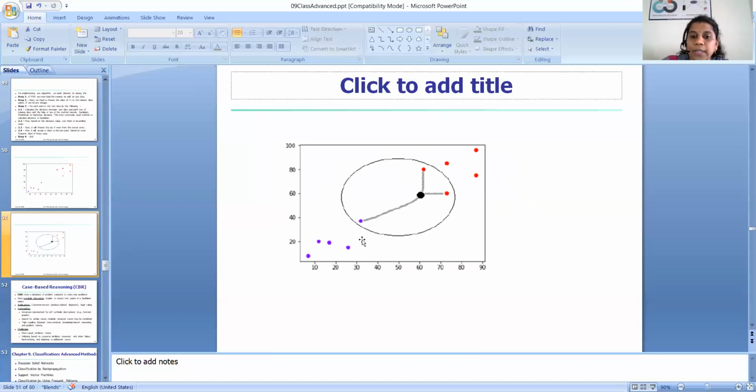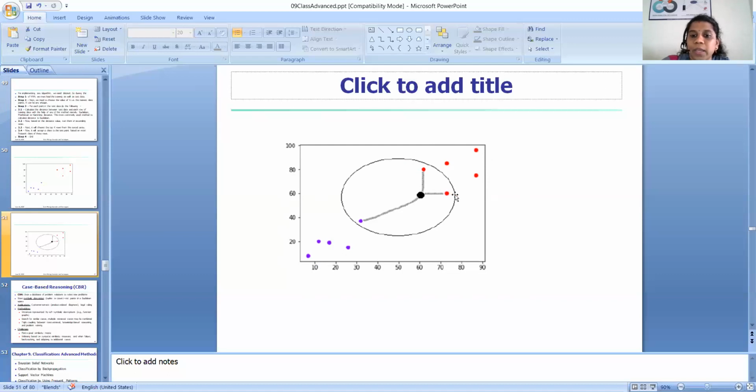Once you get the distances, arrange them in ascending order. After that, assume k is equal to 3 and take the first three distances. We get these 3 points, which are the nearest points to the black dot. Among these 3, more points come from this class.